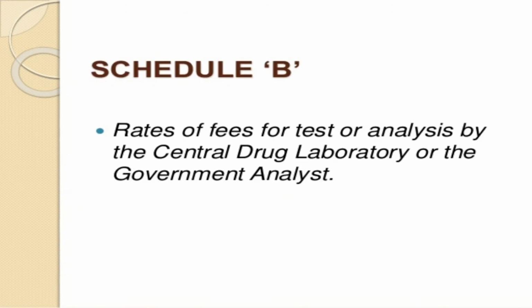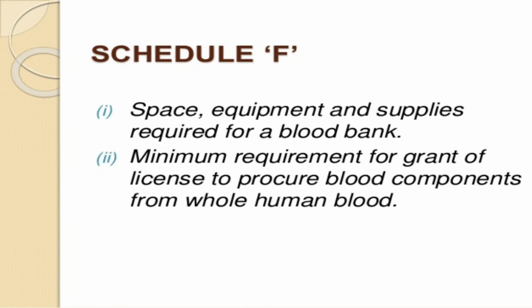Schedule B: rate of fees for test or analysis by the Central Drug Laboratory or government analyst, meaning the price paid for the test. Schedule F: space, equipment and supplies required for the blood bank, and minimum requirements for grant of license to produce blood components for whole human blood.